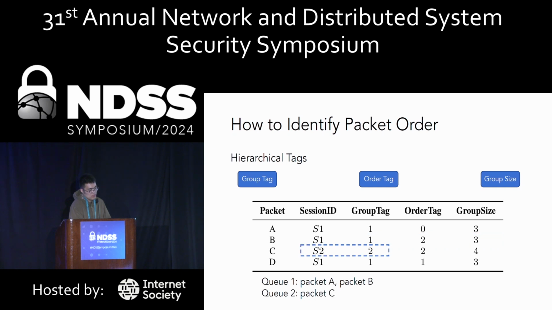The router then receives the packet C with a different session ID and group tag. It omits packet C by putting it into another queue and proceeds to identify subsequent packets. Finally, the router identifies packet D with the same session ID and group tag. So packet D brings forward the final packet to complete the group. Using the order tags of packets A, D, and B, the router can reorder them in the sequence of A, D, and B. In this way, the group is complete and is ready to compute proofs.